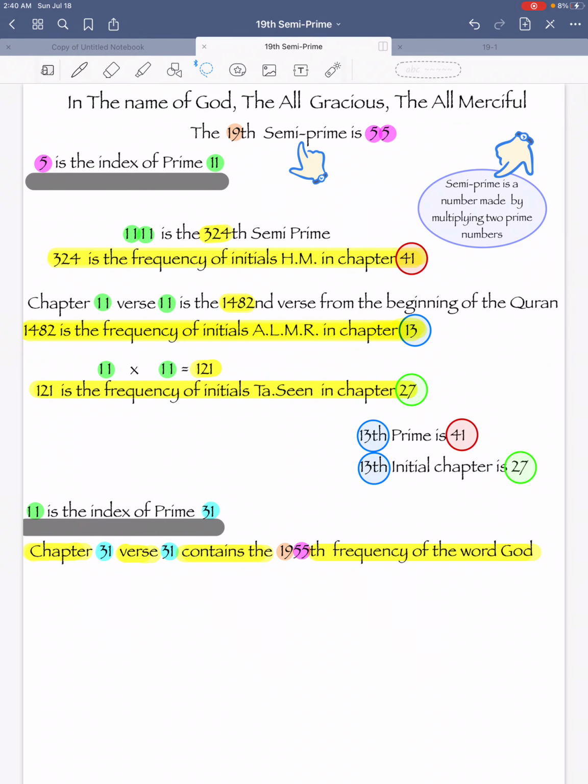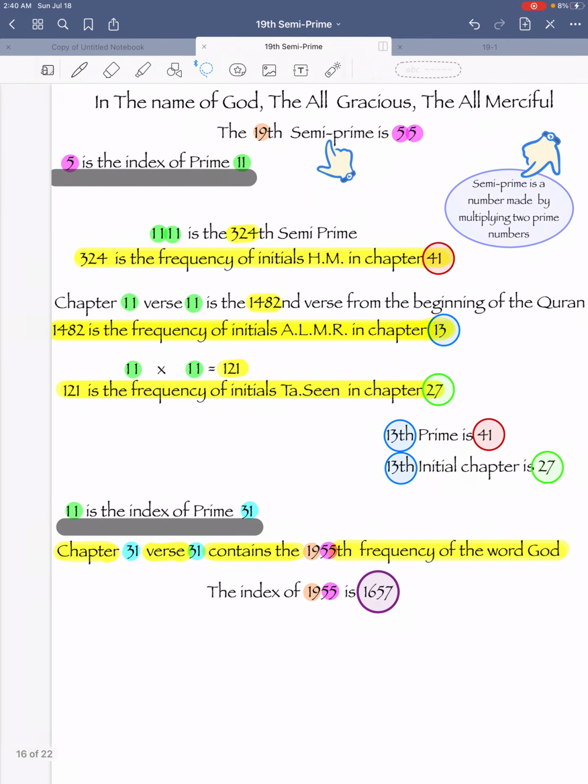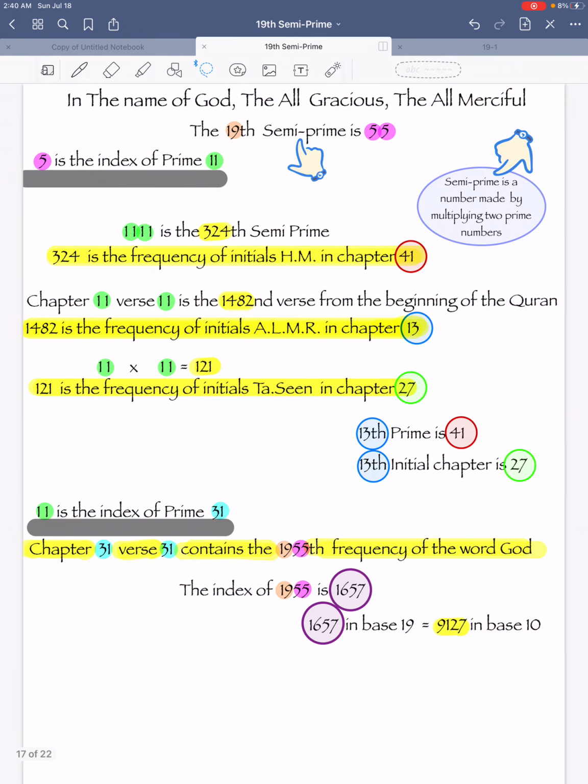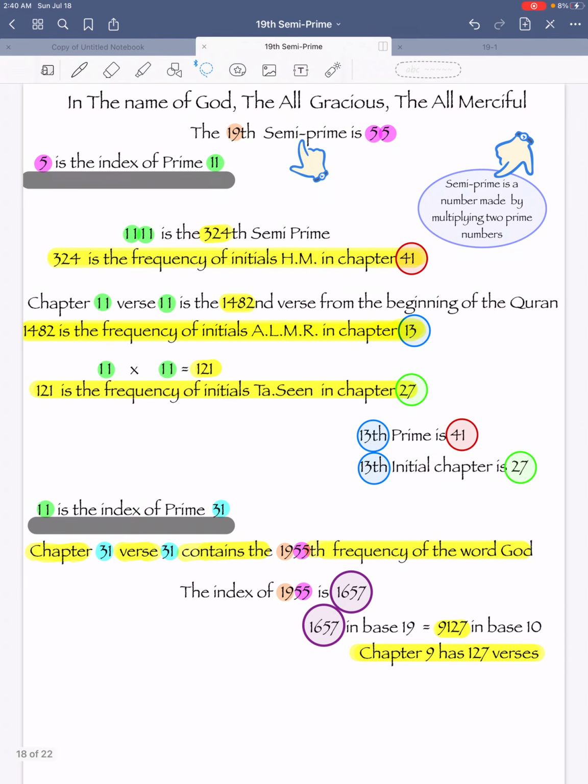As you can see, it's 1955th. Take a look at top of the page. 19th semi-prime is 55. Well, the index of 1955 is 1657, and 1657 in base 19 is 9127 in base 10. And as we know, 9127 is telling us that chapter 9 has 127 verses and not 129.